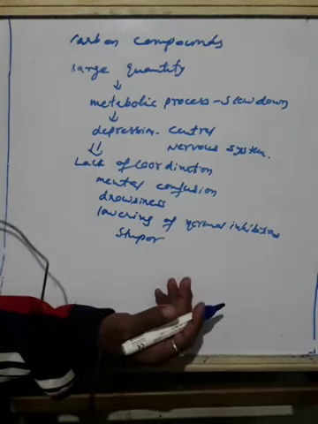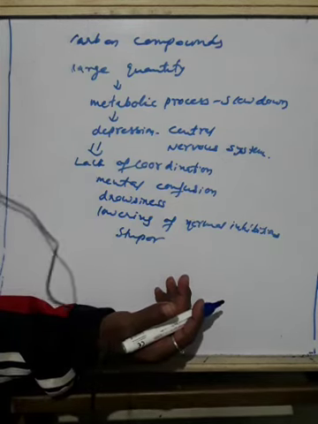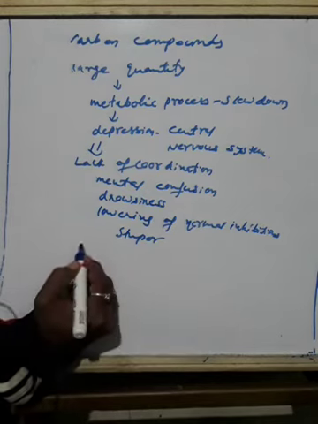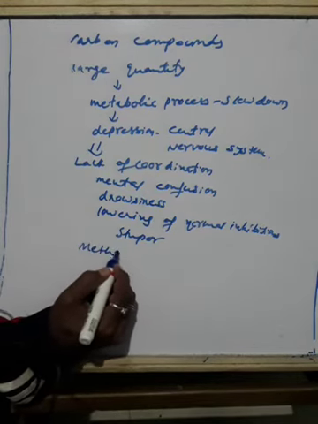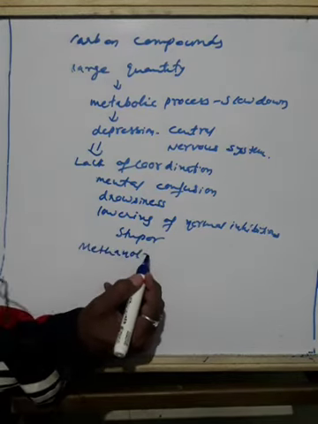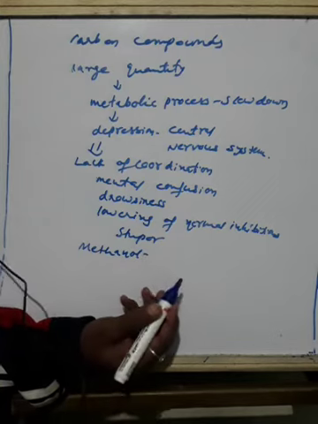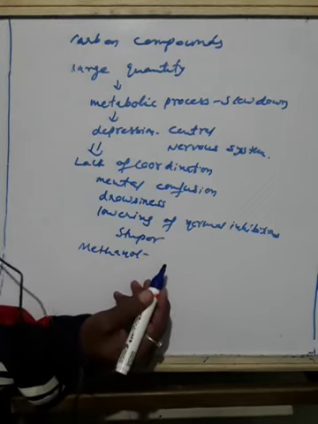Unlike ethanol, intake of methanol in very small quantities can cause death. Methanol is completely poisonous.